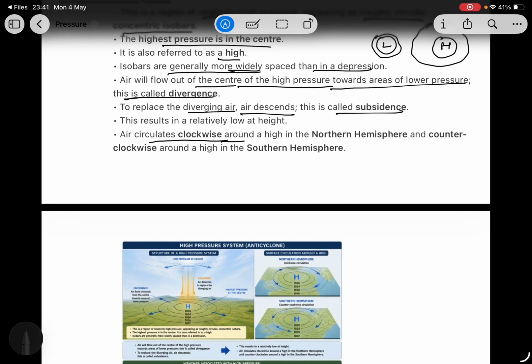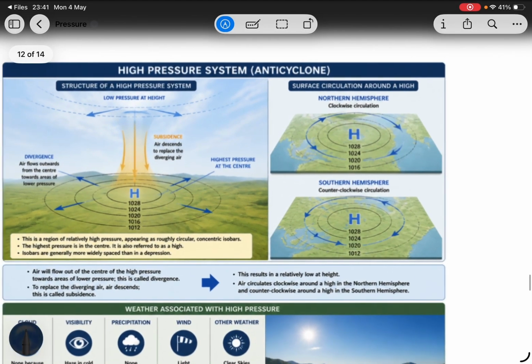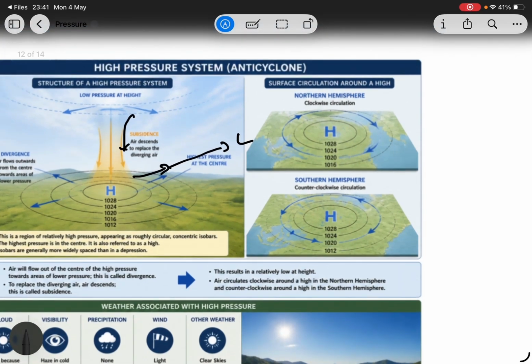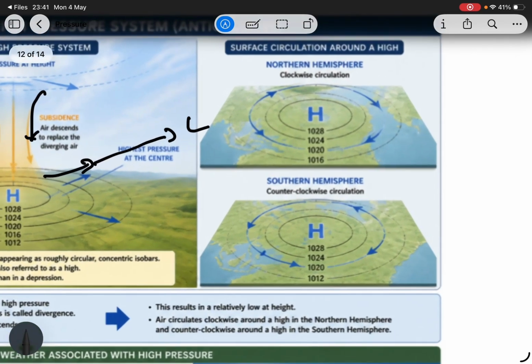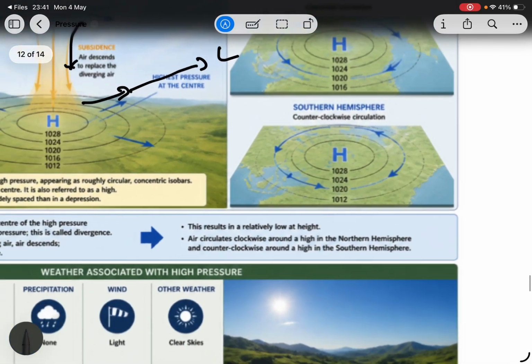Air circulates clockwise in a high in the northern hemisphere and counterclockwise in the southern hemisphere. You can see here a high pressure system. It's a high. Air descends and diverges and moves towards low. In the northern hemisphere we have clockwise circulation, and in the southern hemisphere we have anti-clockwise.